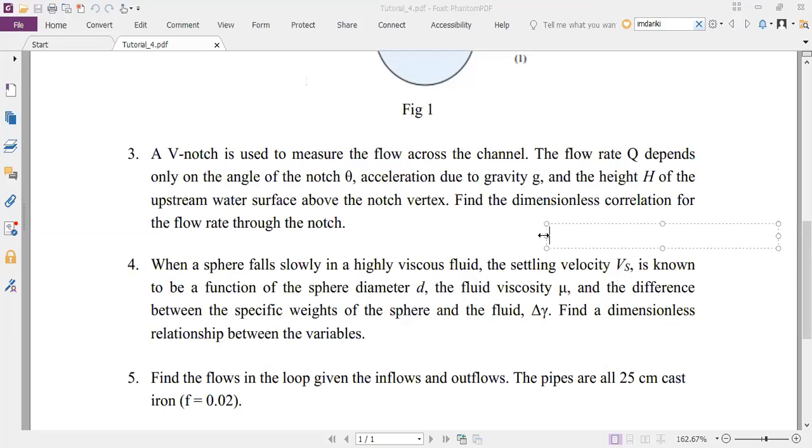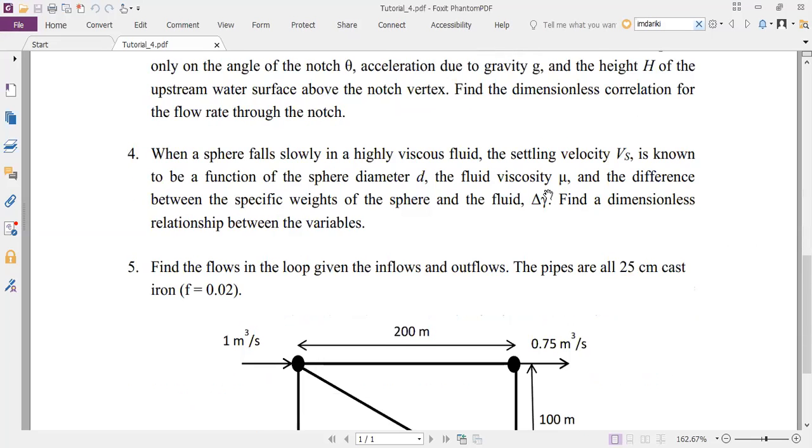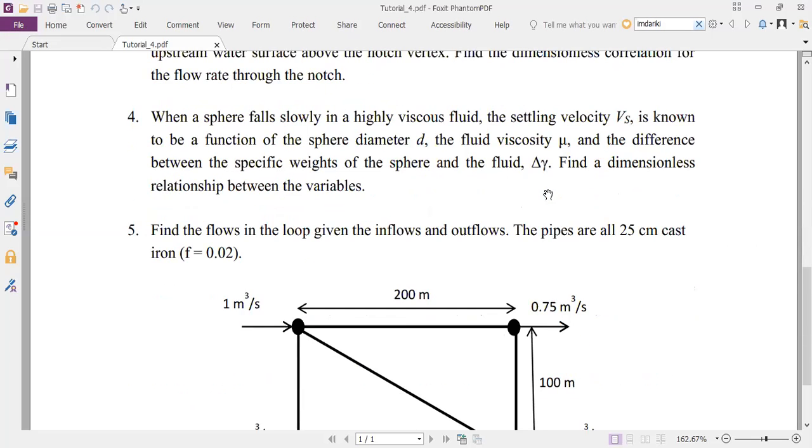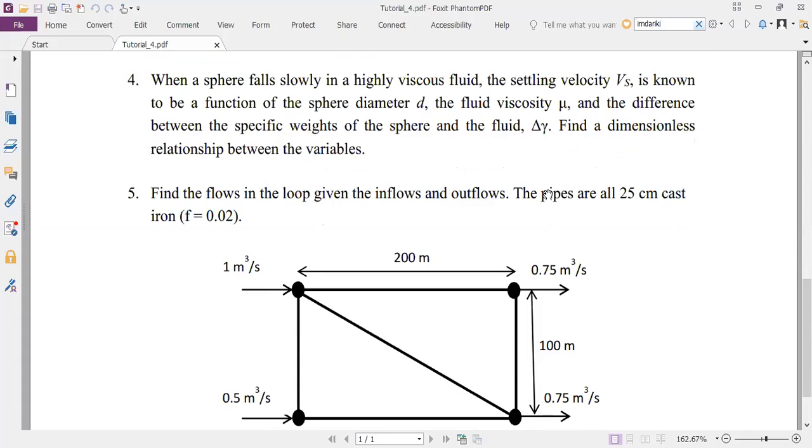So let's quickly go to the last one. Find the loops in the flow given the inflows and outflows. The pipes are all 25 centimeter cast iron, f equal to 0.02. This is a simple pipe network problem. We have 1, 2, 3, 4, 5 pipes. The lengths of all the pipes are given.